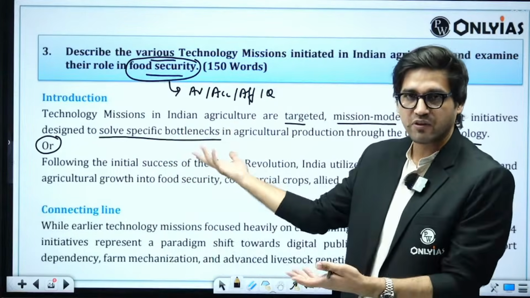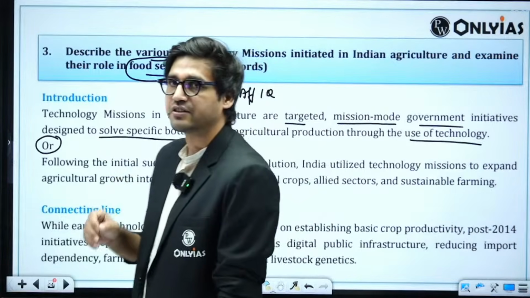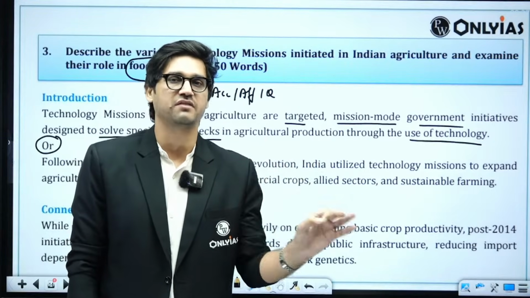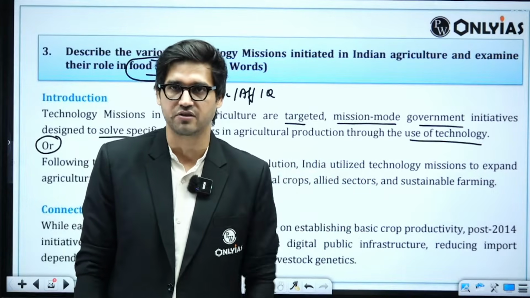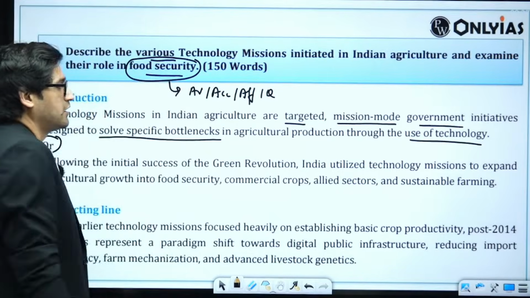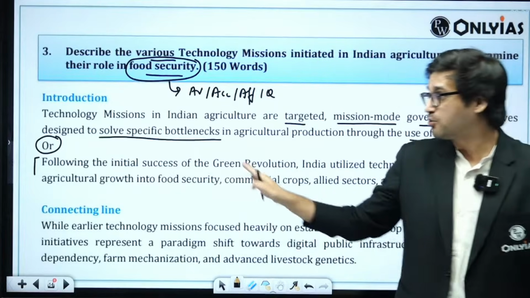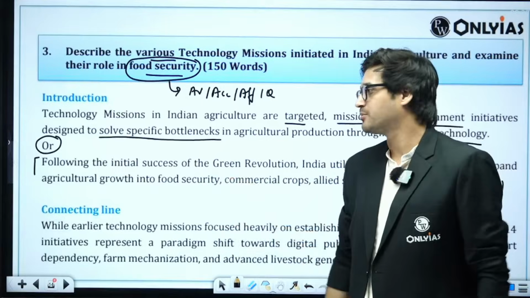One is to define what a technology mission is. A technology mission is an intervention, a specific intervention wherein the government is trying to solve a specific problem with respect to Indian agriculture by using technology. Very, very simple definition. Or another way of starting this question is, right, in my classes, we discuss the Green Revolution a lot. So what you can do here is this, right? Those who are my students will understand this better.